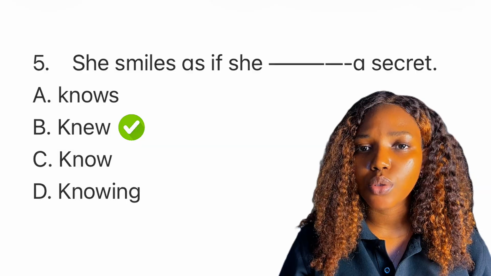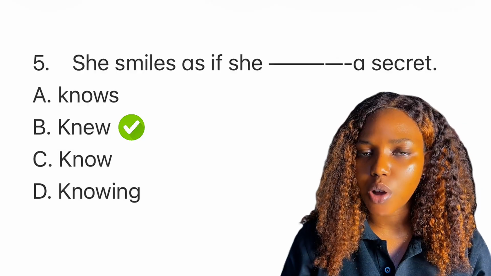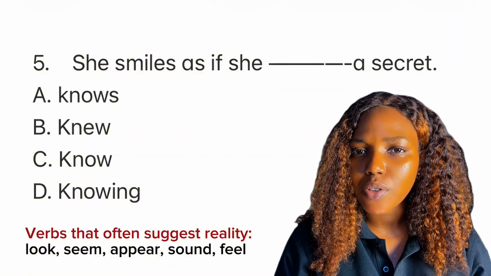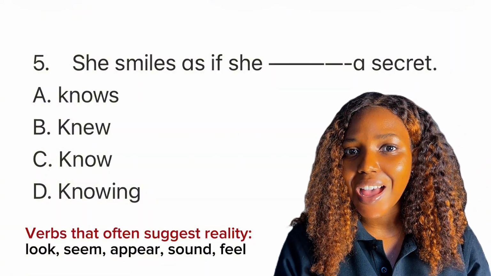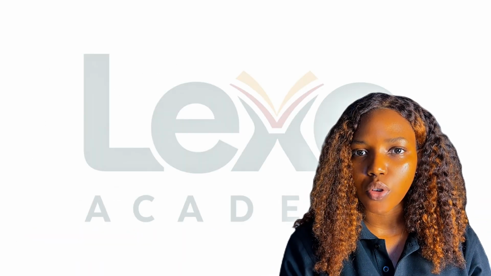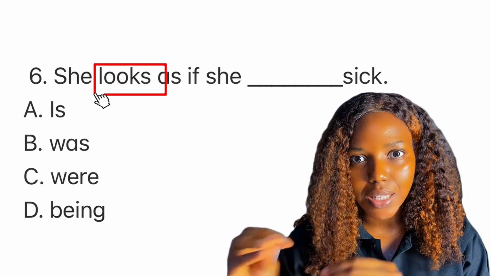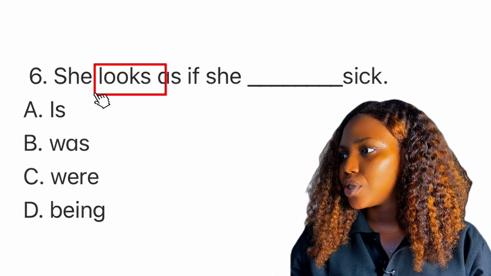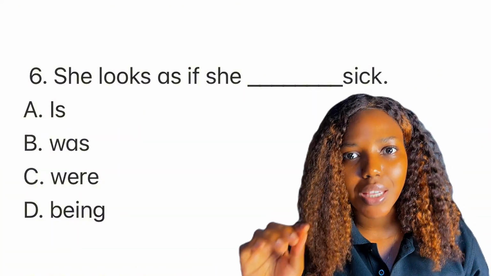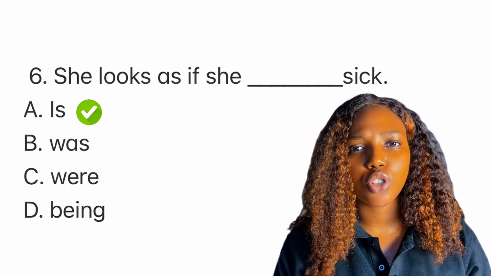Good. You also need to know that there are reality verbs, verbs that show possibility. Examples of these verbs are look, appear, seems, sound. So when you see these verbs in sentences that have as if, they are regarded as real situations. So the reality verb determines the tense. So for example, she looks as if she dash sick. Looks determines the verb. Look is present tense, and so the answer will be is. If it were to be looked, the answer will be what? Was. She looked as if she was sick.